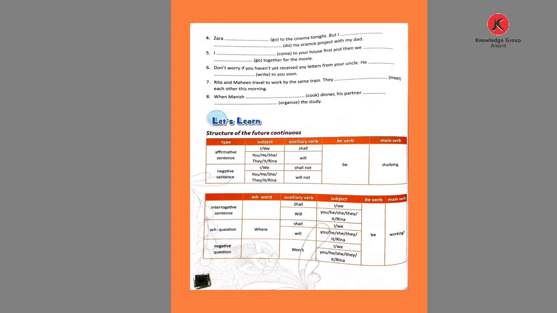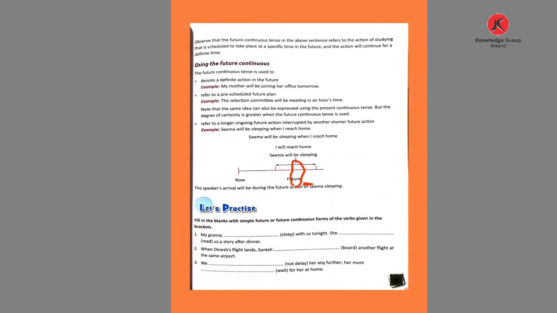Affirmative. Negative: after shall and will, we use not. This is how the negative sentence is formed. Then here are the blanks. Before that, here is how and where we use the future continuous. Denote a definite action in the future. My mother will be joining her office tomorrow.